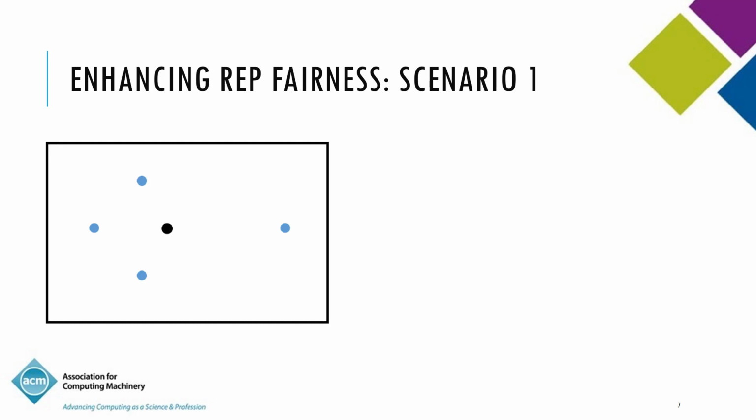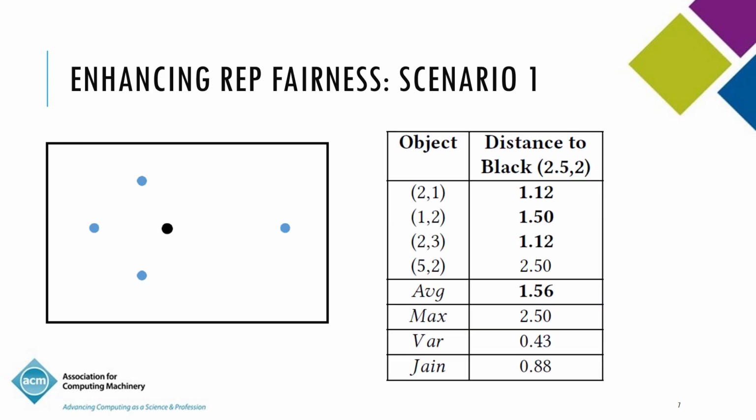In the first scenario, we're looking at just one cluster. It's a blue cluster, and the blue cluster has 4 objects, and its centroid is denoted by the black object over there. We can look at the representativity vector here. I've denoted each of these objects using their Cartesian coordinates. For example, 2, 1 is the object over here, and this is 1, 2, and this is 2, 3, and so on and so forth.